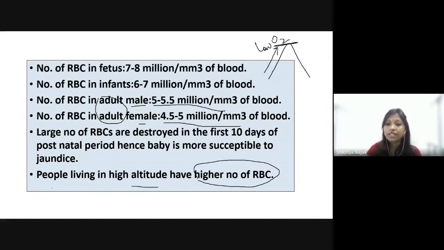That is why they need more hemoglobin to transport oxygen more efficiently. That is why they are provided with a higher number of RBCs to meet the oxygen demand.